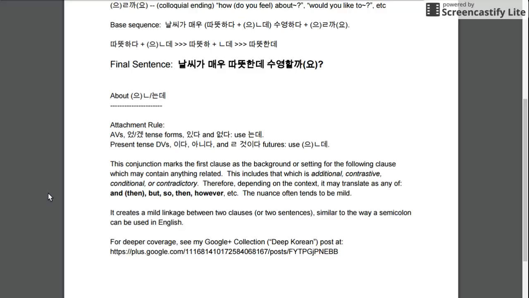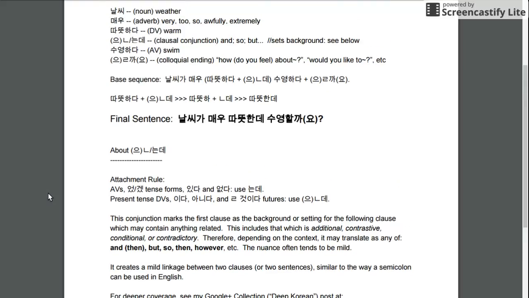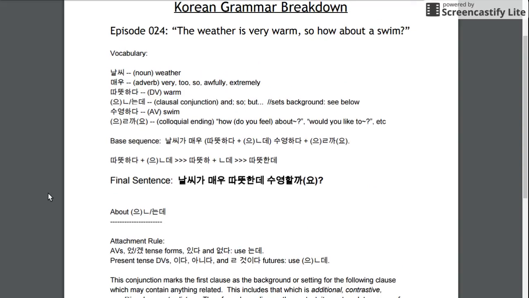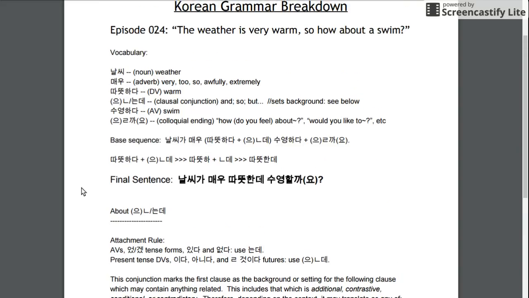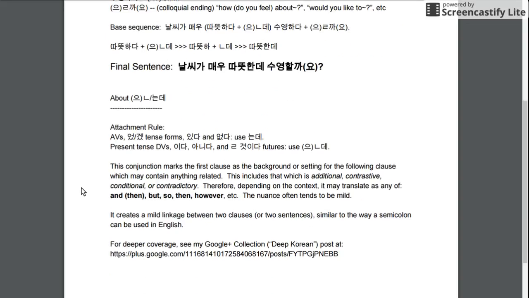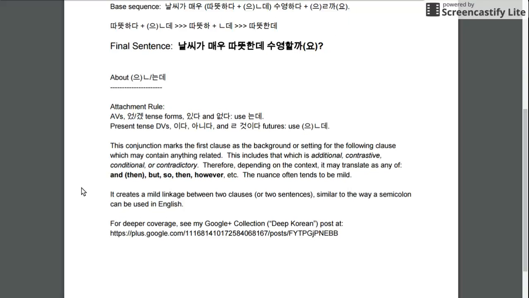But anyway, in this case, this is meaning so. But really, it's just kind of like saying, well, the weather is very warm. That's the background. So how about a swim? But it could also be like the weather is very warm, but it's supposed to rain later, for example, or the weather is very warm. However, it's too humid, something like that, so it can be used in a lot of these kinds of things.